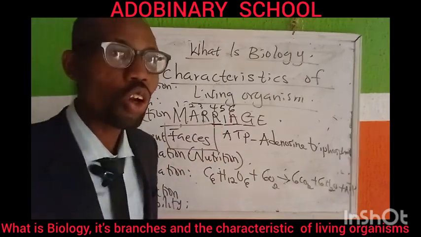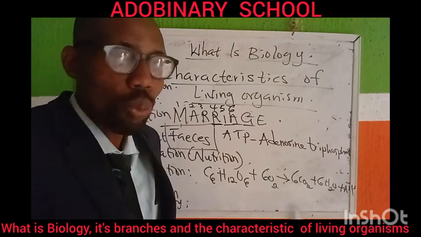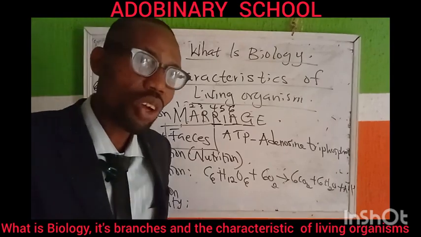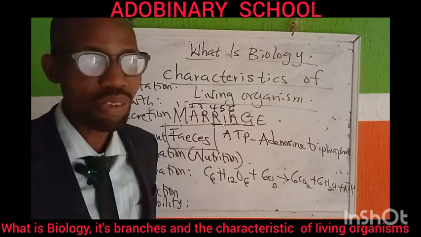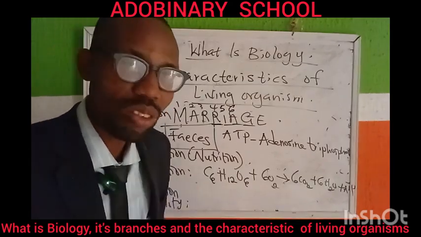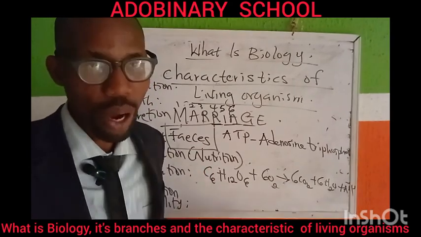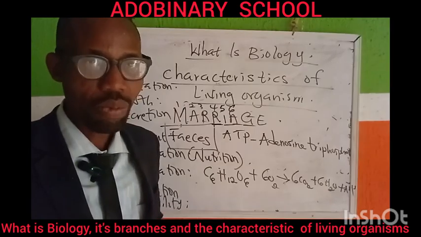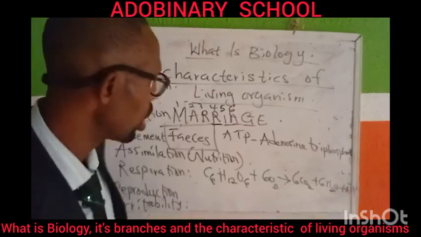Another one again is called reproduction. It is the production of an organism of the same species that has the ability to become independent, either from a living organism or a dying organism. At least human beings give birth to our young ones alive. There are some other organisms that give birth to their young ones by laying eggs. We call them oviparous organisms. Do you understand it now? We are viviparous organisms because we give birth to our young ones alive.